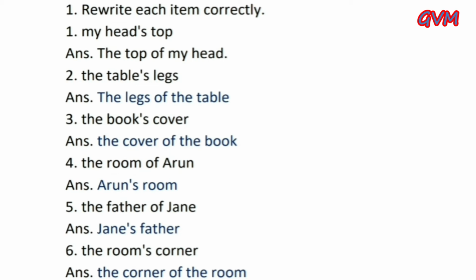In this sentence, we use apostrophe s with a singular noun but only an apostrophe sign with a plural noun. A plural noun not ending in s takes apostrophe s in the possessive form. Fifth, the father of Jane and the answer is Jane's father. And the rest of the questions you have to do yourself. Do this question in your book.